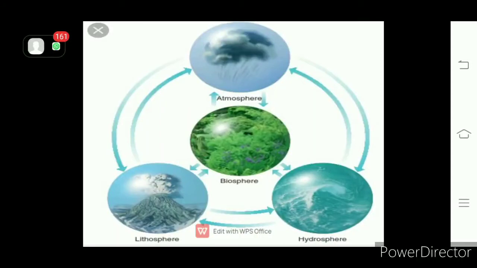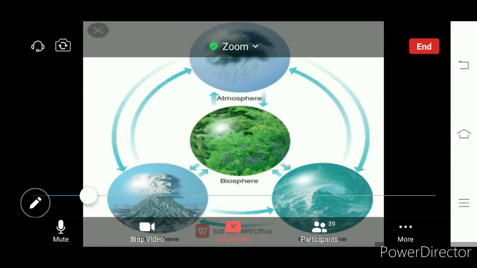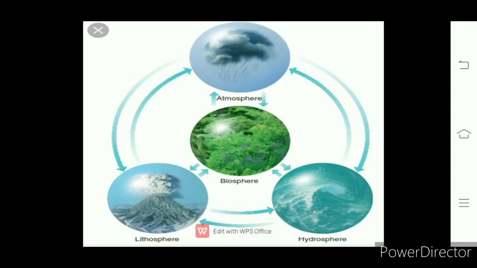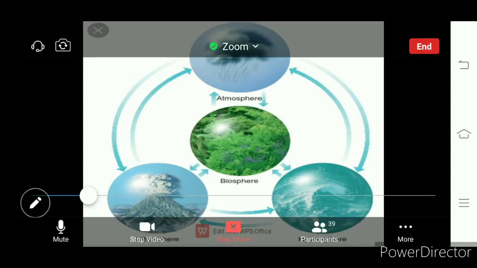Let's see the lithosphere and how it is important. We know that the lithosphere is the land, which deals with every kind of landform present on it.